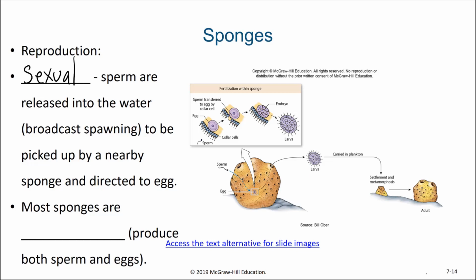That larva is then released from the excurrent siphon, and it can travel a certain distance from the parent and then settle into its own adult sponge. So while adult sponges are not motile, the larva can travel a certain distance before forming a new sponge. Most sponges are hermaphrodites, meaning they can produce both male and female gametes.